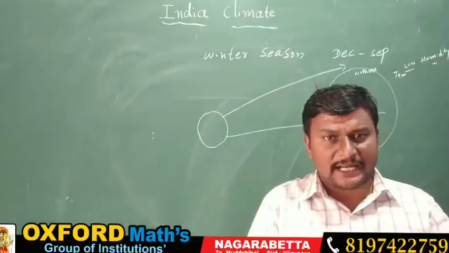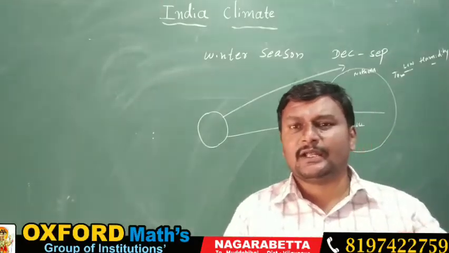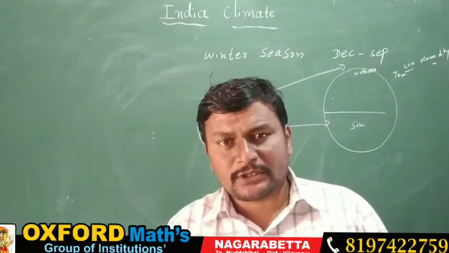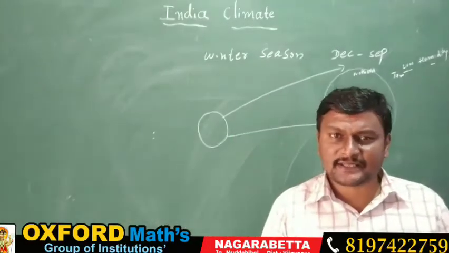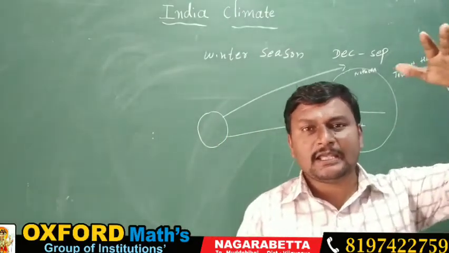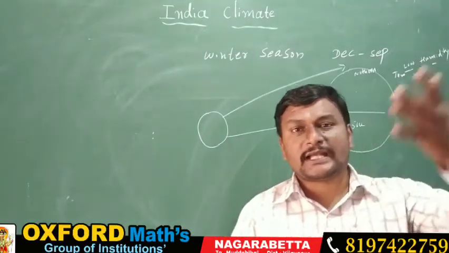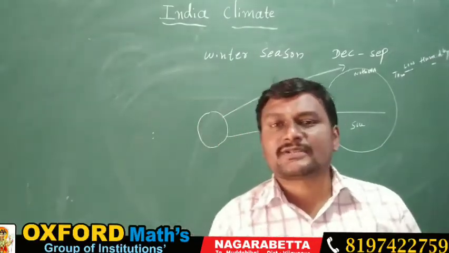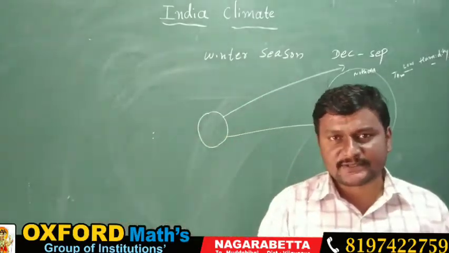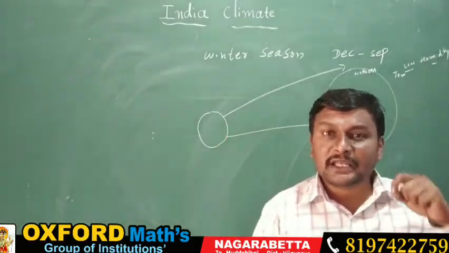I told you the land relief is not the same all over India. In one state, the locations of the land, the mountains, and the vegetation are going to be less or more. In Jammu and Kashmir, the land is very high compared to the other Indian states. More than 8,000 or 6,000 meters above sea level, it is covered by mountains. So there, the temperature is recorded very low.